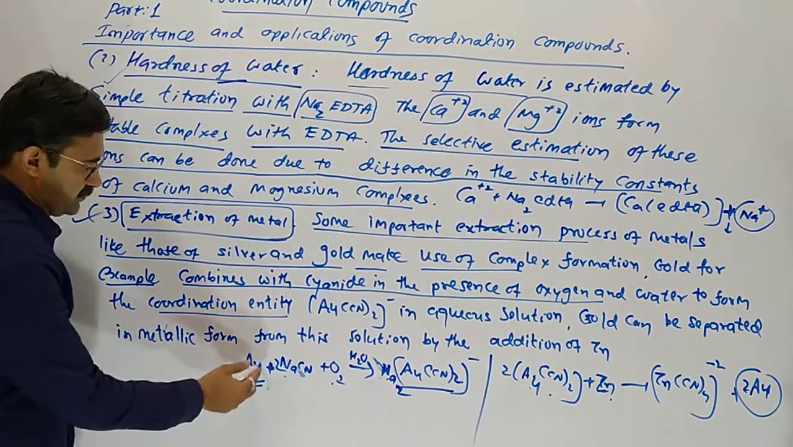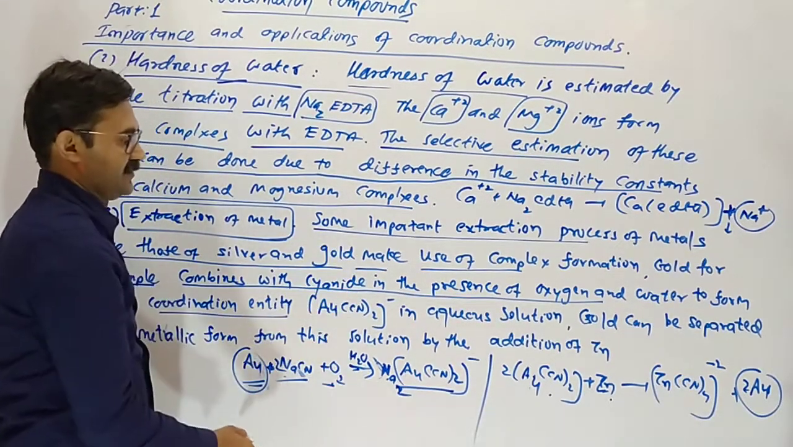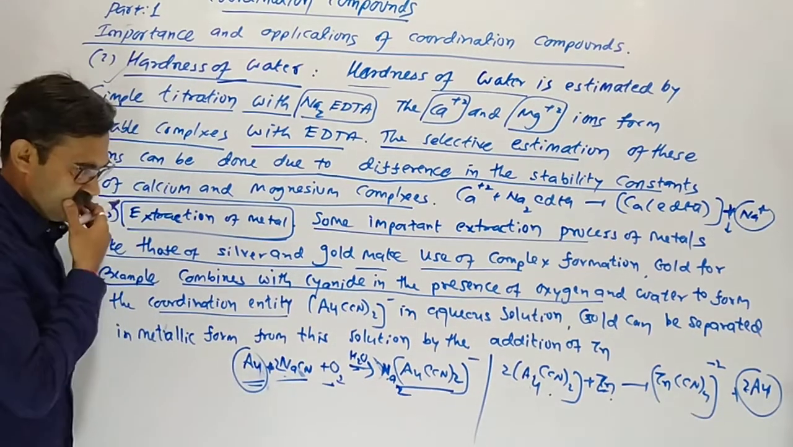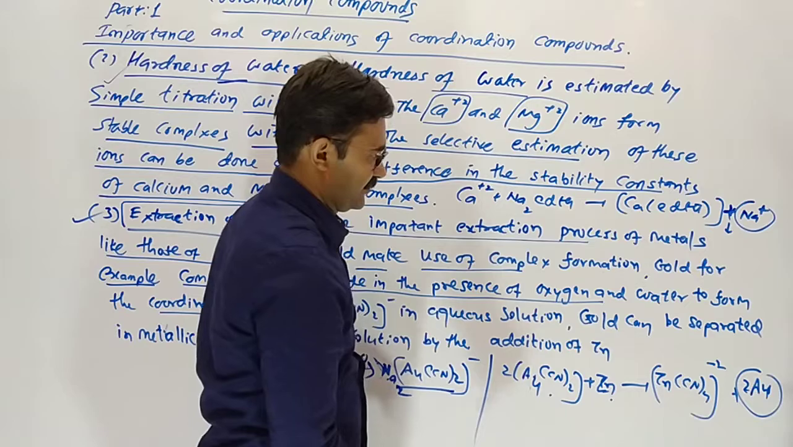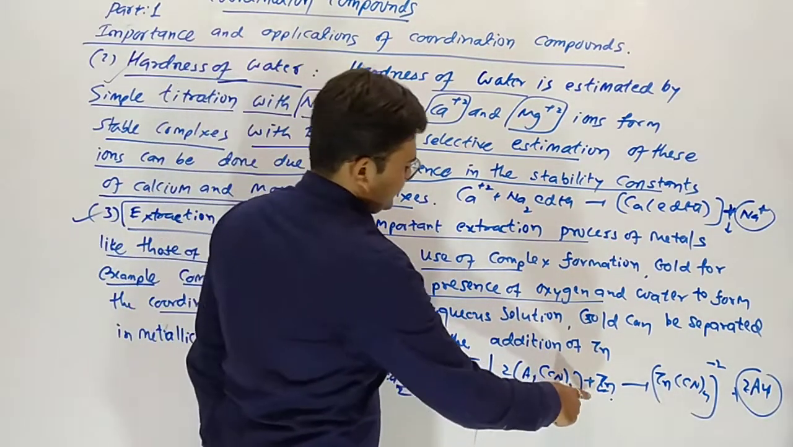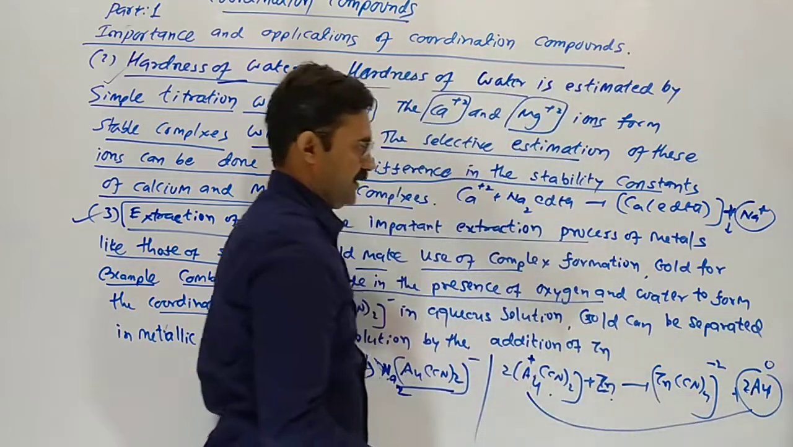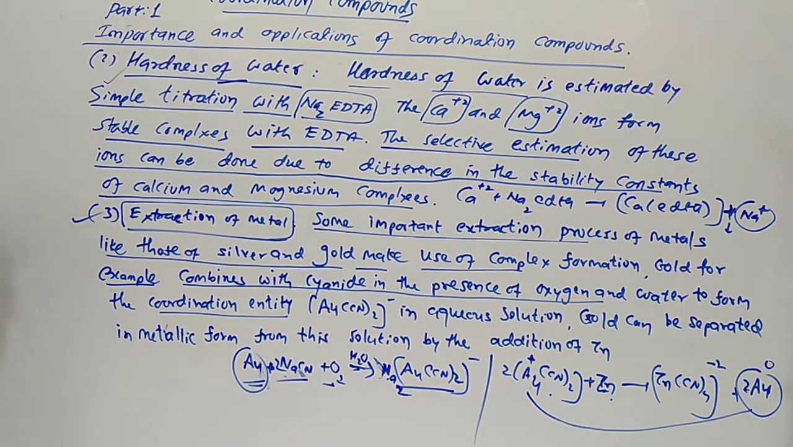First, to the aurum ore we add sodium cyanide, oxygen and water. This reaction comes in chapter number 6. It gives an aurum cyanide entity. Then we add zinc. So cyanide combines with zinc, and here aurum is reduced and we get pure aurum. This is the extraction of the metals silver and gold.